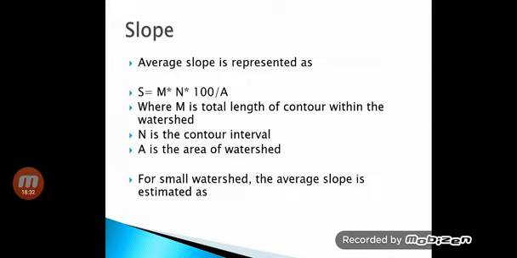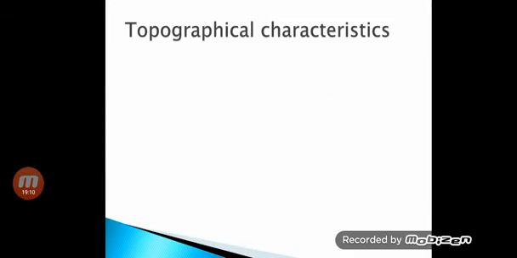In case of a small watershed, the average slope is estimated as delta E upon L, where delta E is the elevation difference between the highest and lowest point of the watershed, and L is the length of the watershed. So it is the ratio of the difference between elevation of the highest and lowest point of the watershed to the length of the watershed. That ratio is called slope.